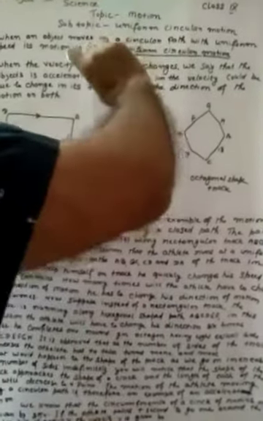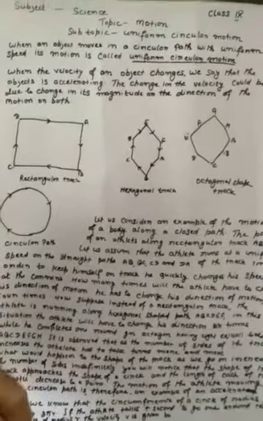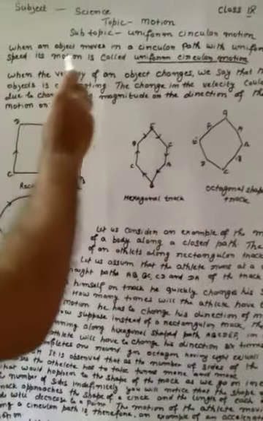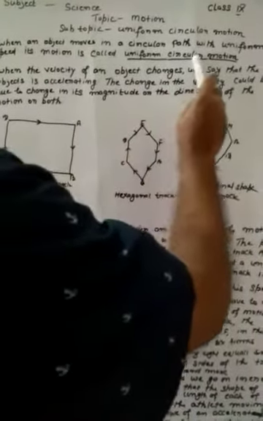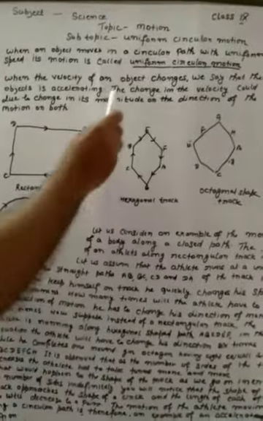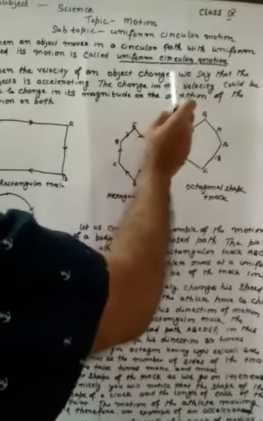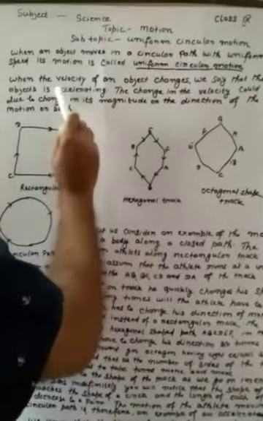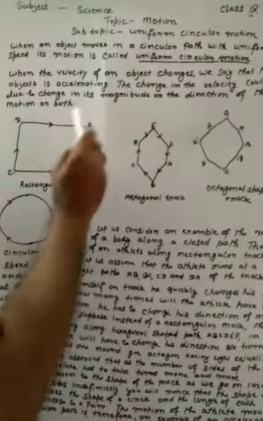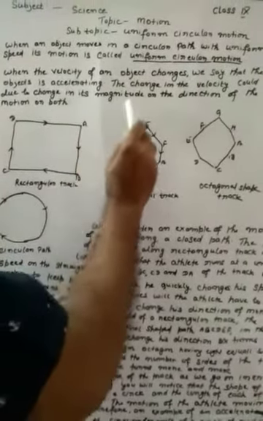My topic is motion and the subtopic is uniform circular motion. When an object moves in a circular path with uniform speed, its motion is called uniform circular motion. When the velocity of an object changes, we say that the object is accelerating. The change in the velocity could be due to a change in its magnitude or the direction of the motion.